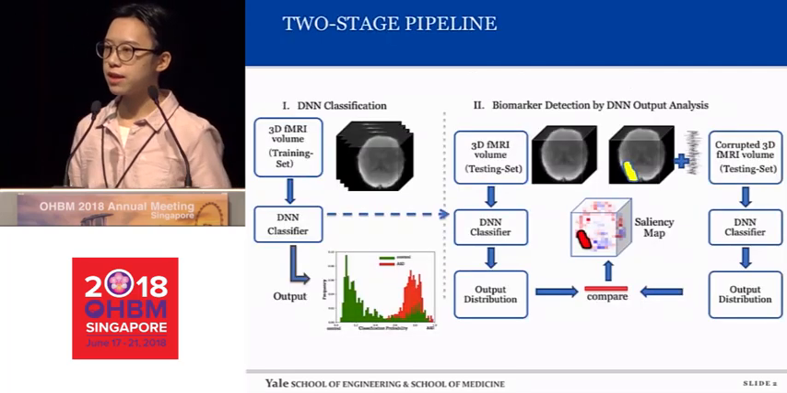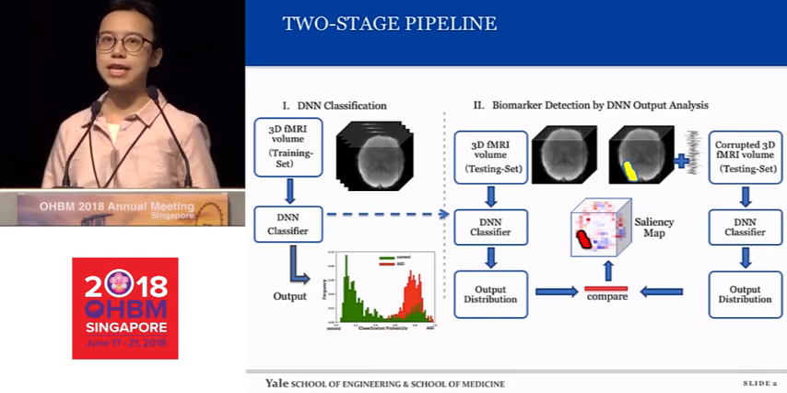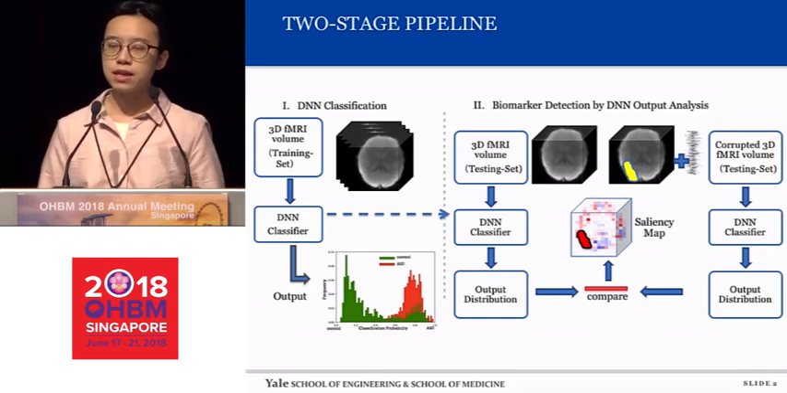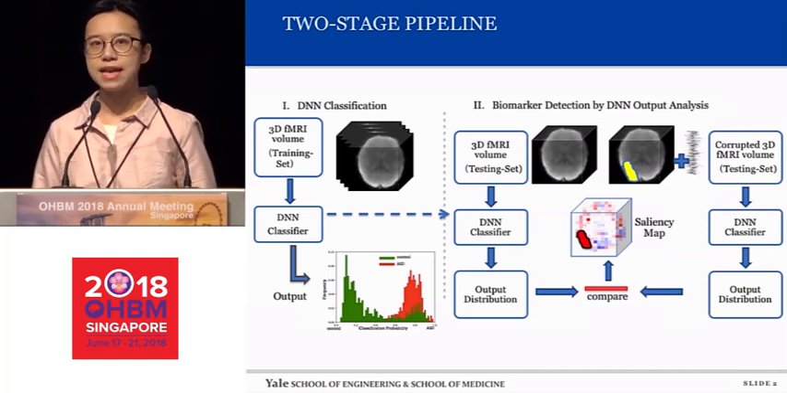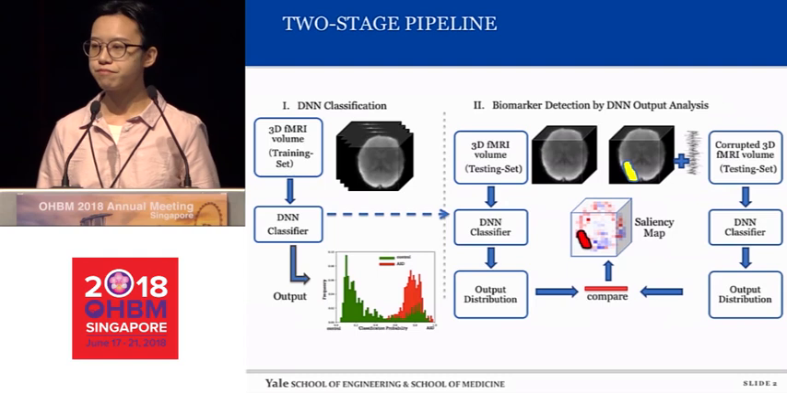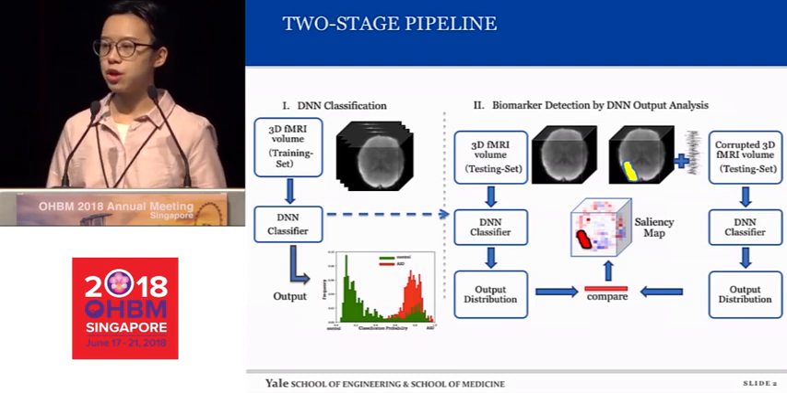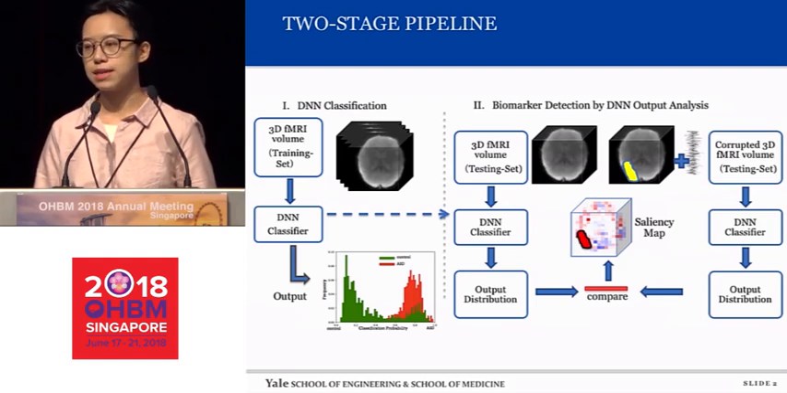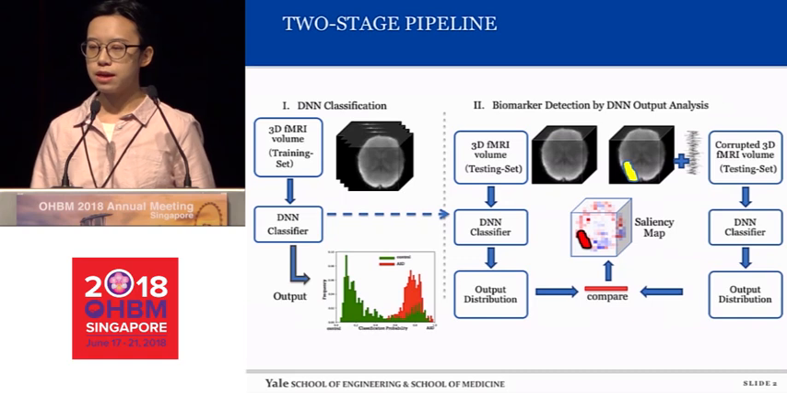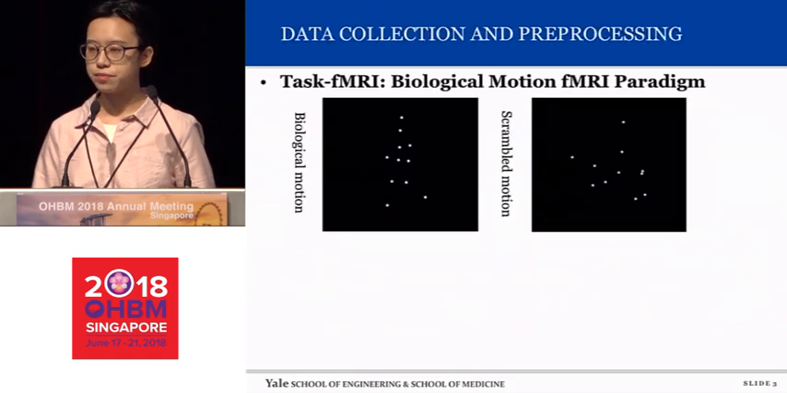So motivated by this, we proposed a two-stage pipeline. At the first stage, we train a deep neural network classifier to identify ASD versus control. And in the second stage, we want to find the biomarkers which were activated by the deep neural network classifier and used for the classification task.